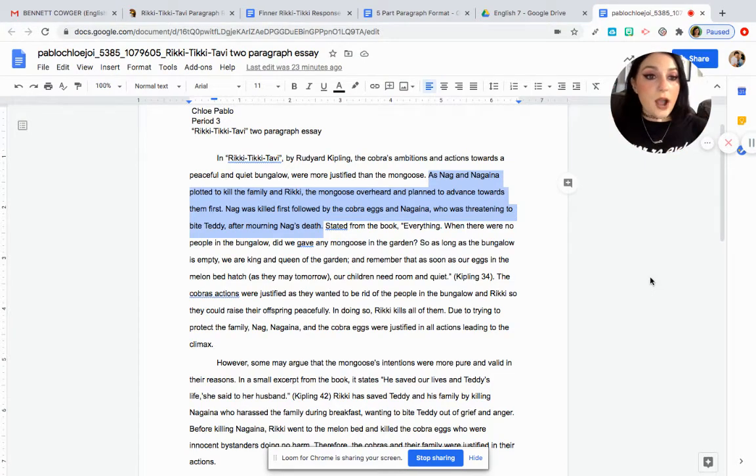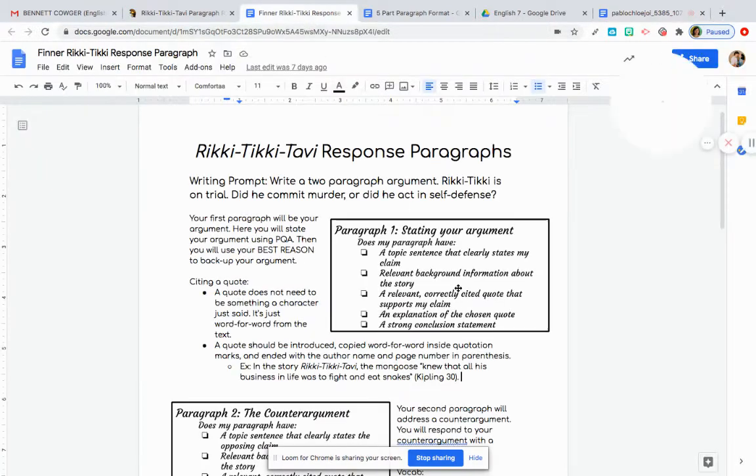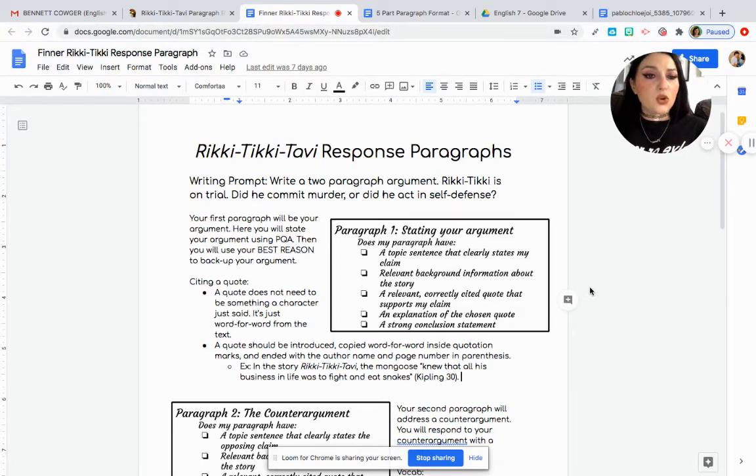So great job there. Again, let's go back to the response sheet and see what else we need to do to complete our first paragraph. We also need a relevant, correctly cited quote that supports our claim. Again, our claim is just our argument. Did Rikki-Tiki act in self-defense, or did he commit murder? Here they're arguing in the student example who is more justified in their actions, Rikki-Tiki-Tavi or the cobras? And they're arguing in the student example, the cobras. So something important to keep in mind when we cite evidence or we cite a quote.